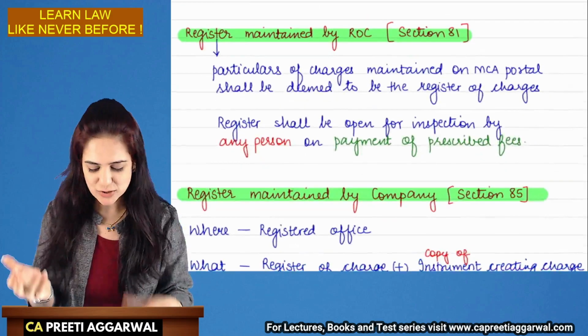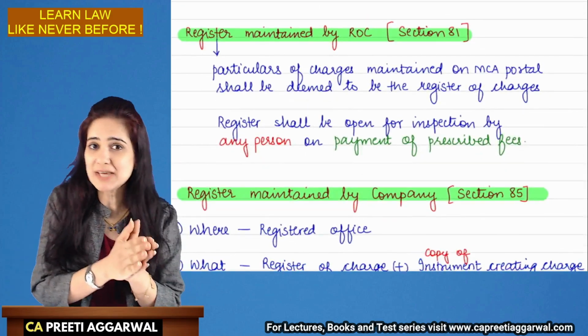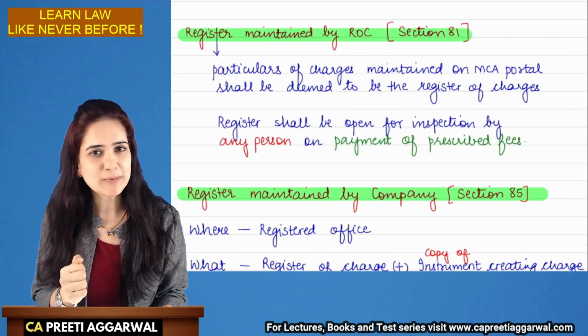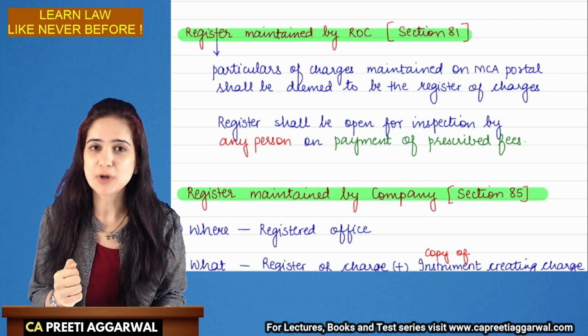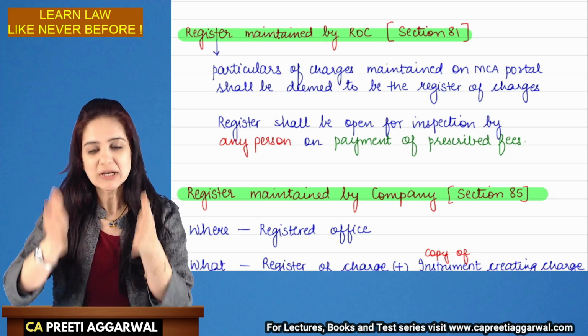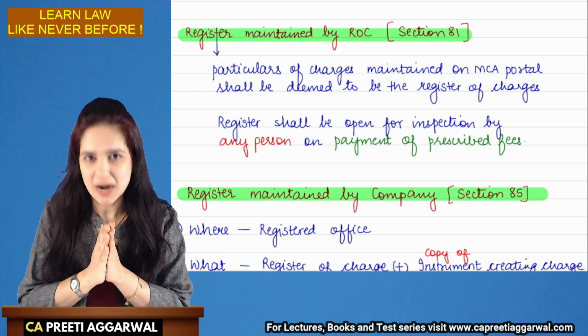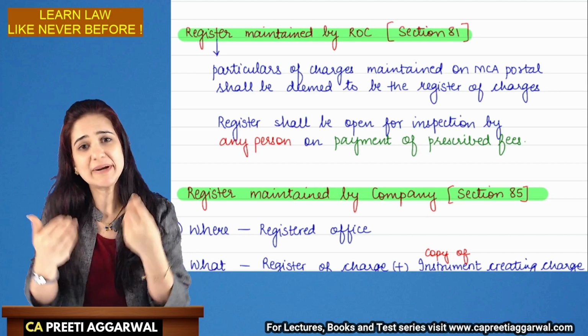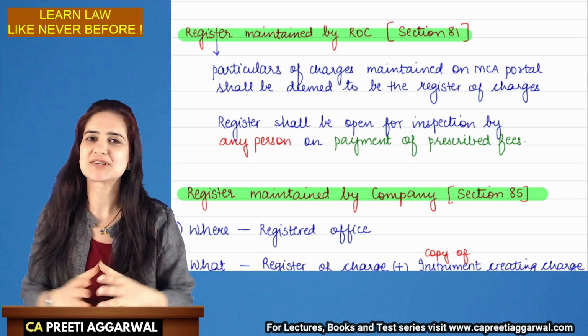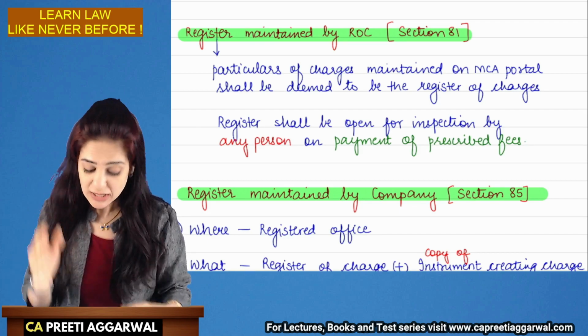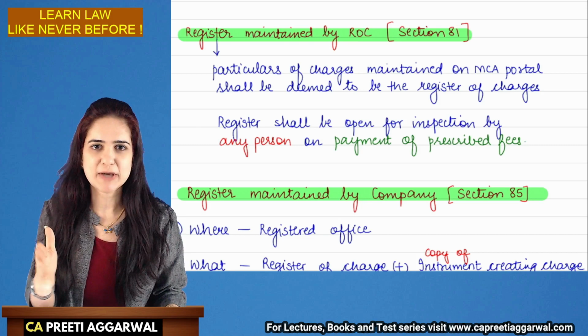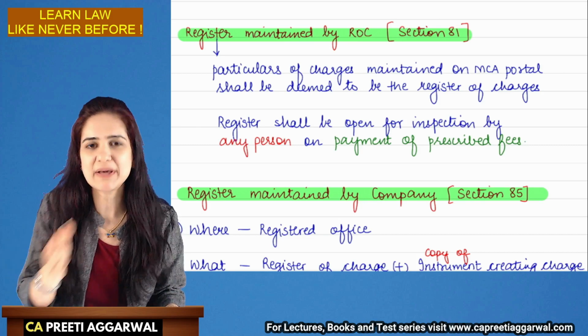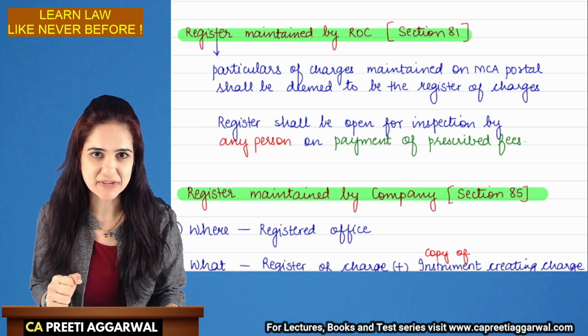You can just visit www.mca.gov.in and view the charges registered with ROC. So, particulars of charges maintained on the MCA portal shall be presumed to be the register maintained by ROC. This register will be open for inspection by any person of the public on payment of prescribed fees.